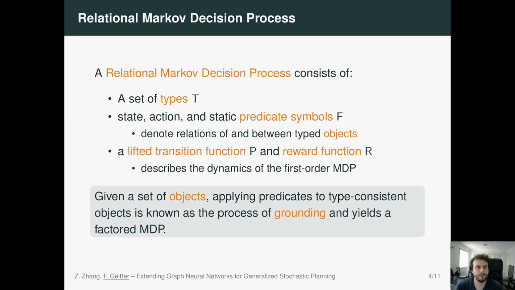So let me introduce the setting that we are considering. We are considering relational Markov decision processes, first order MDPs, where we have a set of types, and we have state, action, and static predicate symbols, and those predicate symbols basically denote relations of and between typed objects. And as usual, we have a lifted transition function and a lifted reward function, which describes the dynamics of the first order MDP. And given such a first order MDP and a set of typed objects, we can apply our predicates to type consistent objects. This is also known as the process of grounding, and this yields us a factored MDP.